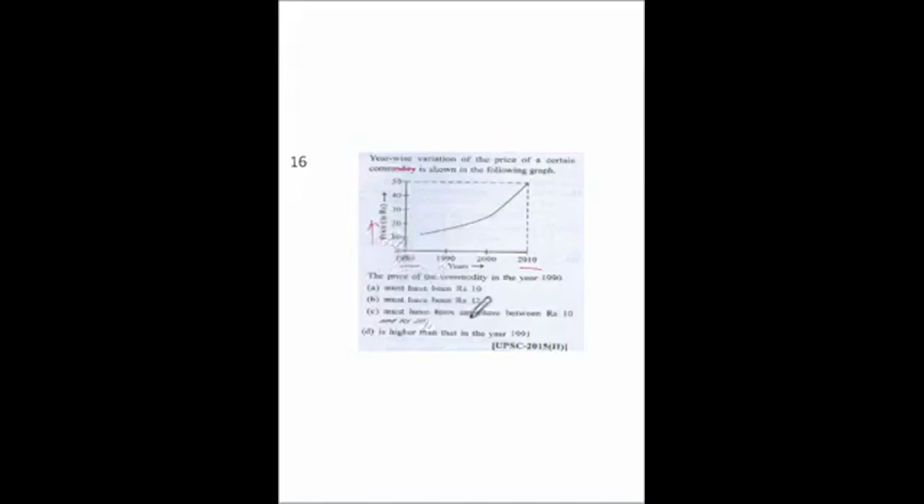The price of the commodity in the year 1990 must have been rupees 10. So if we draw a perpendicular line on the graph from here to this point, it's very visible, it's coming between 10 to 20. So not less than, it's not correct.